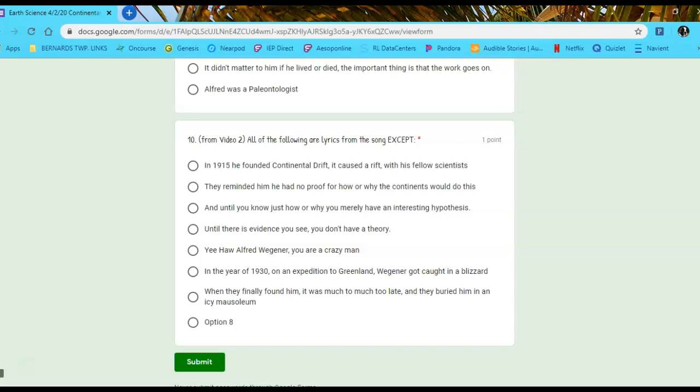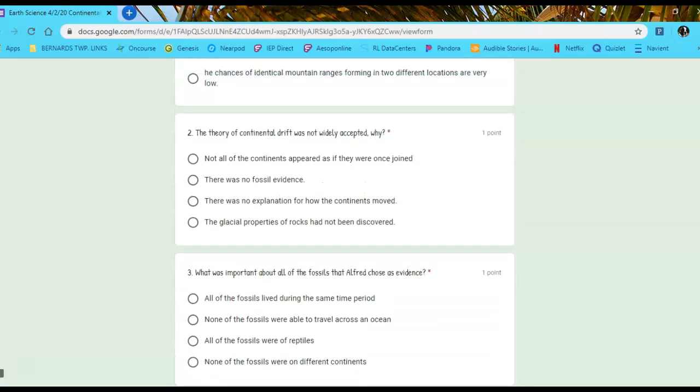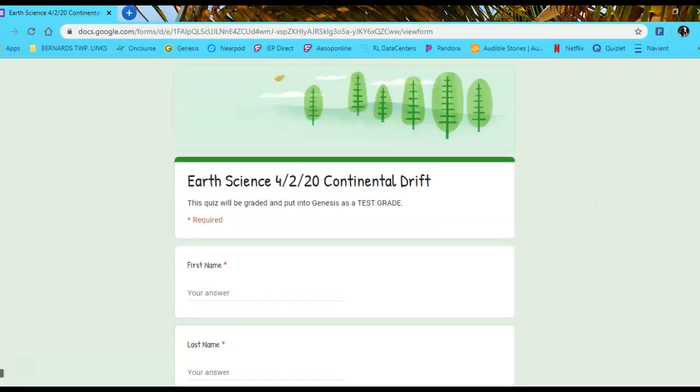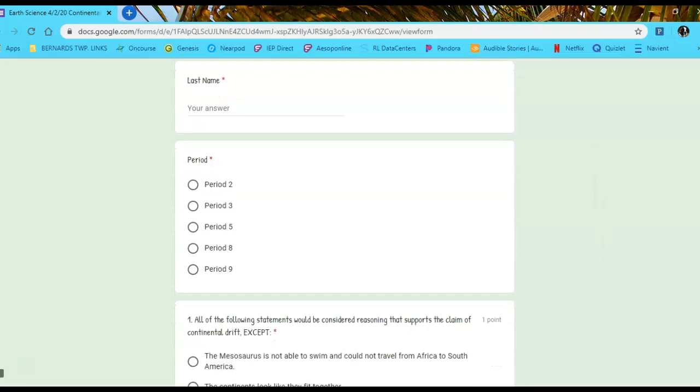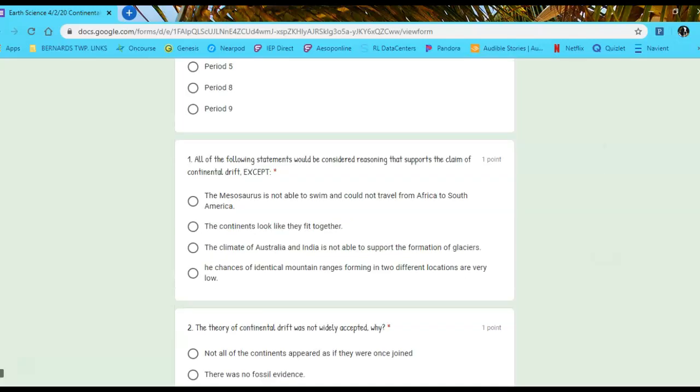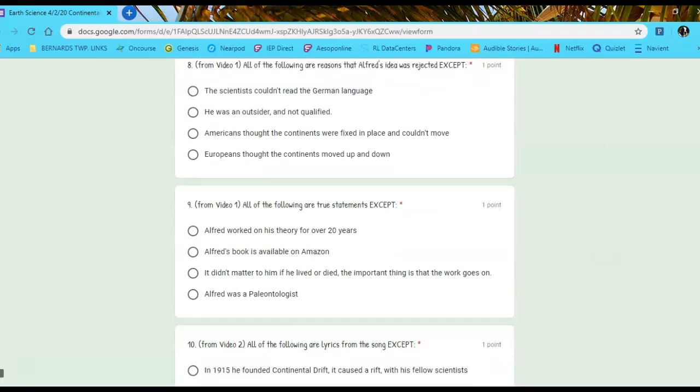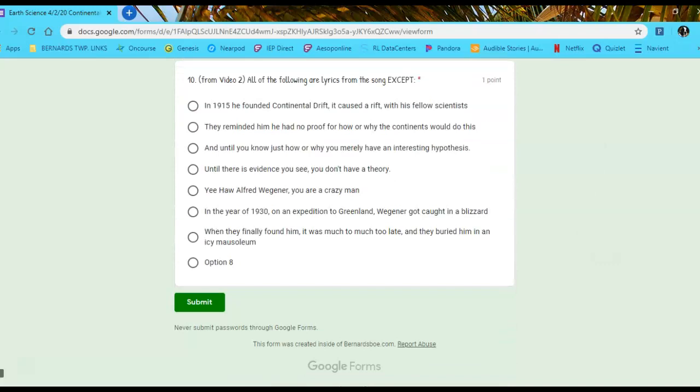All right, well, good luck. Again, each question's been read aloud for you. If you have any questions while you're taking it, please feel free to email me. And I did give you a little helpful hint on how to complete this, having two screens side by side with your notes open on one side and the Google Forms on the other. Have a great day.